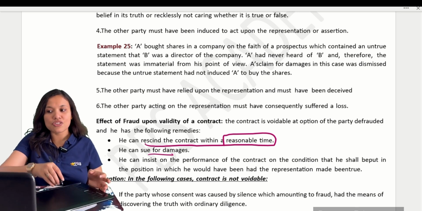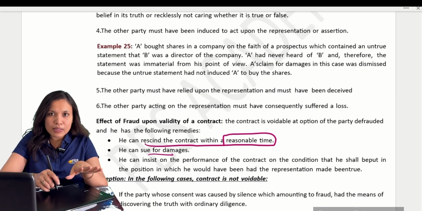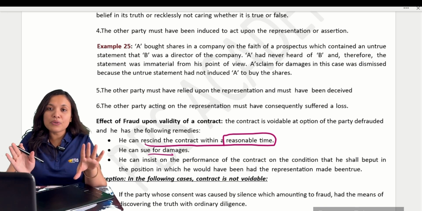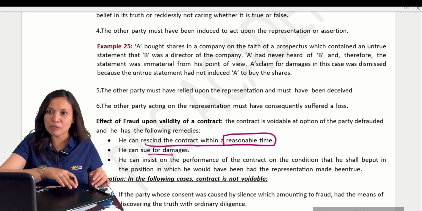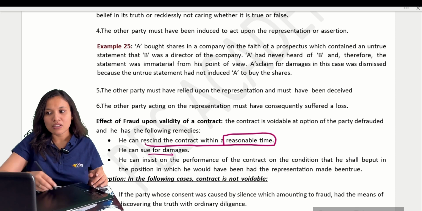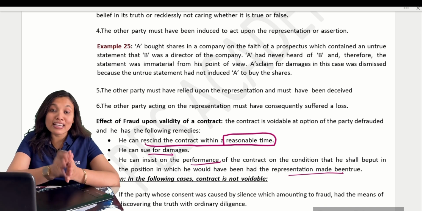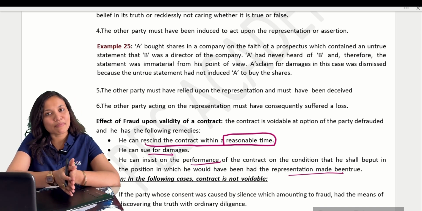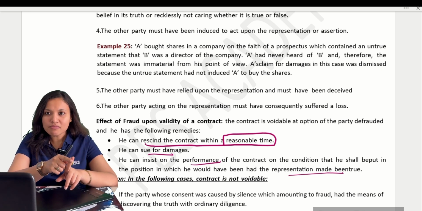Next, you can insist on the other party's performance. Suppose they promised that they will double the money. You can say, I don't want any damages, you have to double the money and give. You can insist the other party perform what they have promised, if the representations had been true. Clear? So first, the fraud definition.